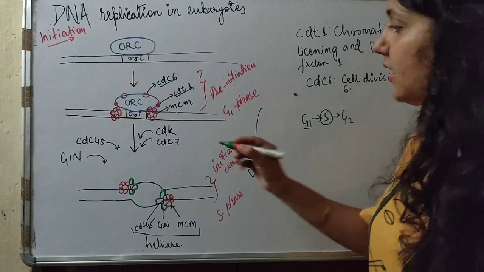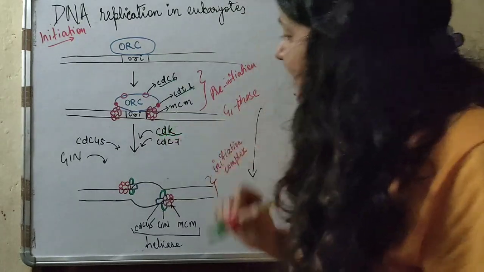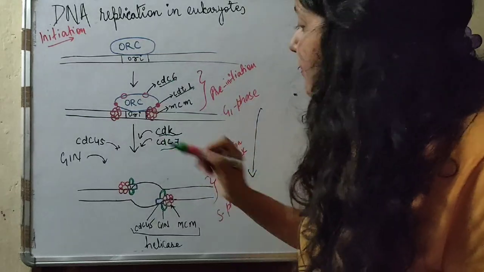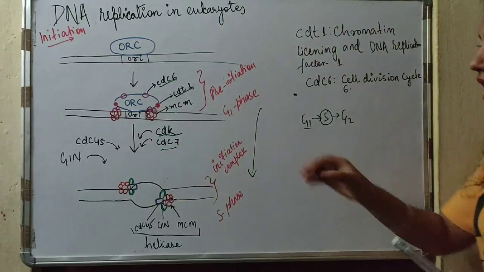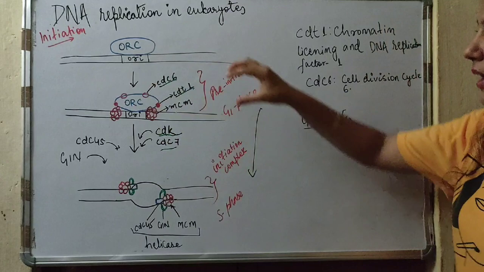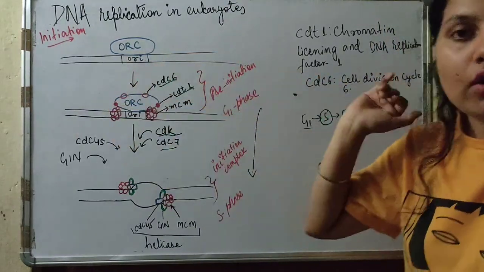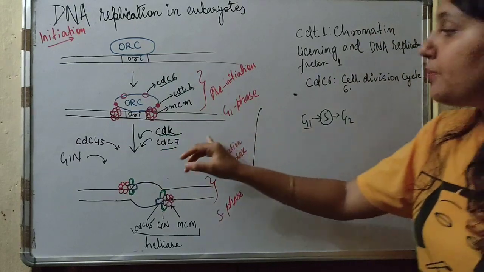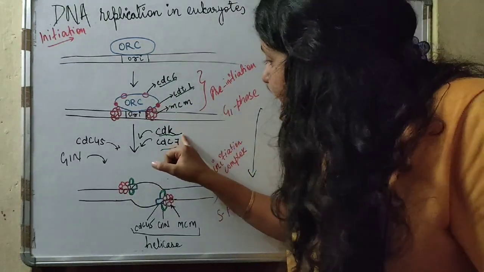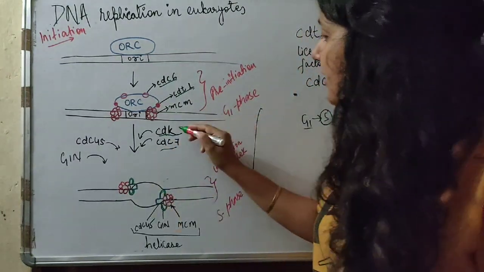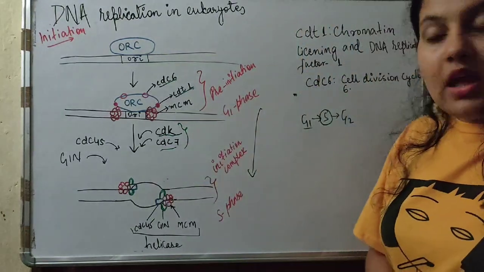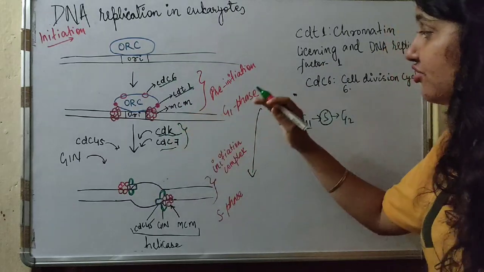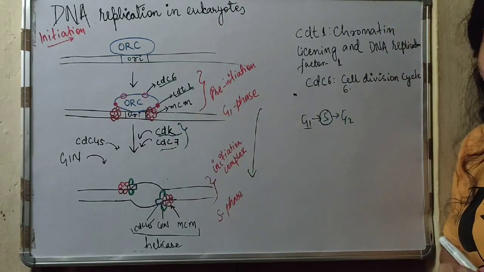That occurs by the proteins CDK, cyclin dependent kinase, and cell division cycle protein 7. Now in the next step, these two proteins, CDC6 and CDT1, will fall off, and then another two proteins, CDK and CDC7, will be added. These proteins are responsible for the transition from G1 phase to S phase.